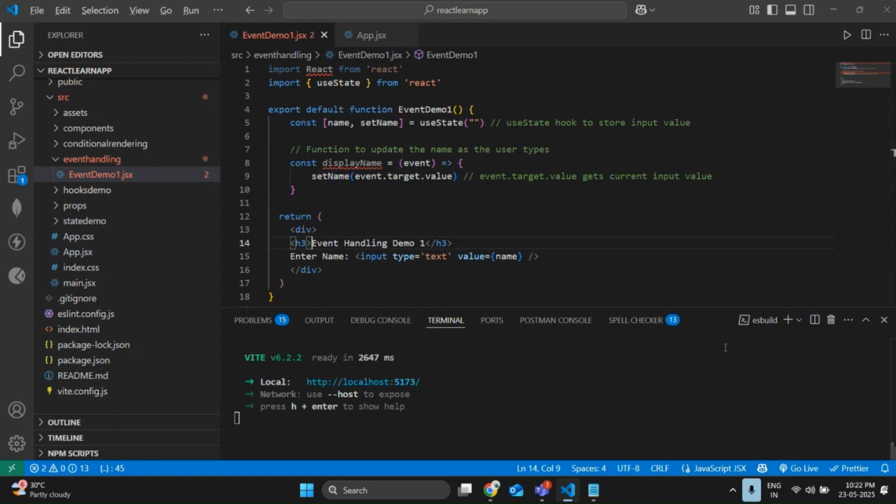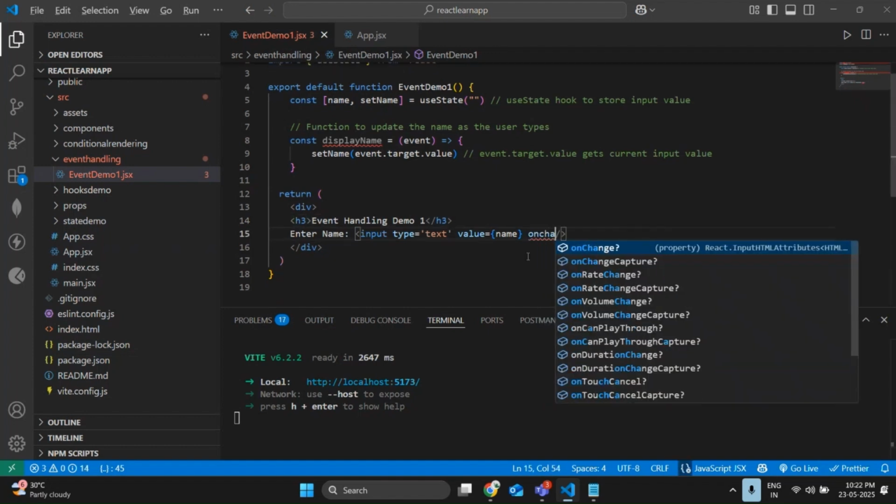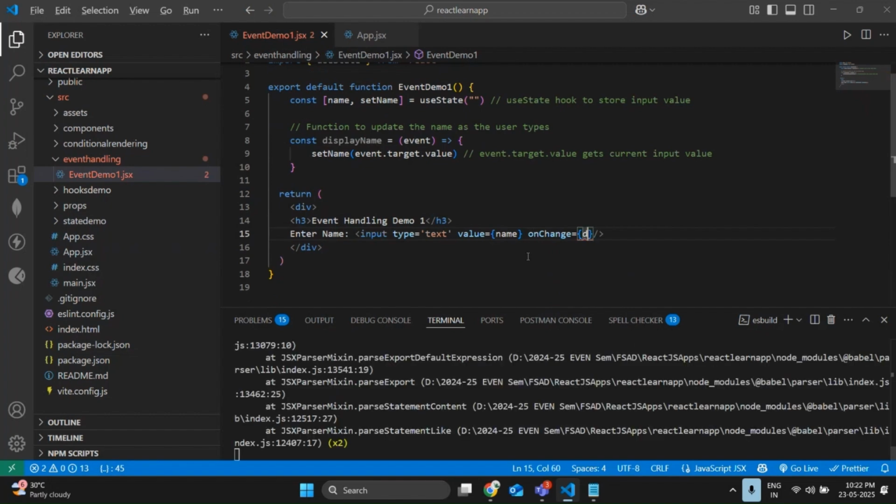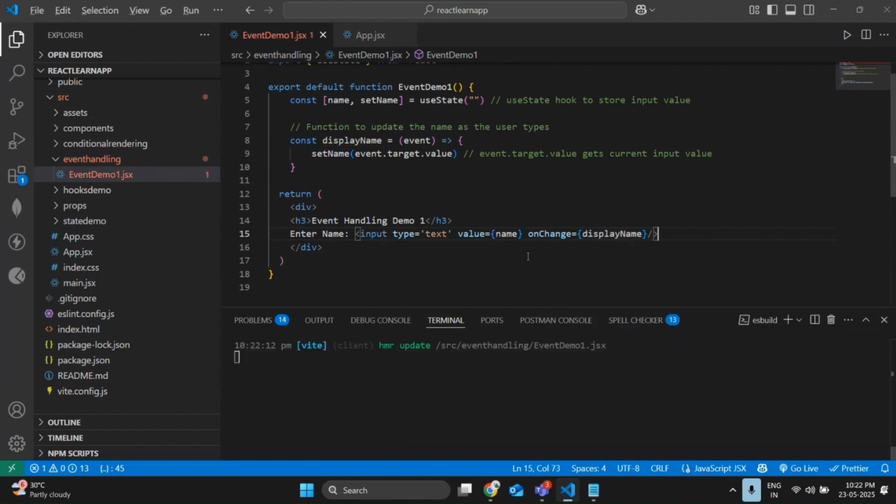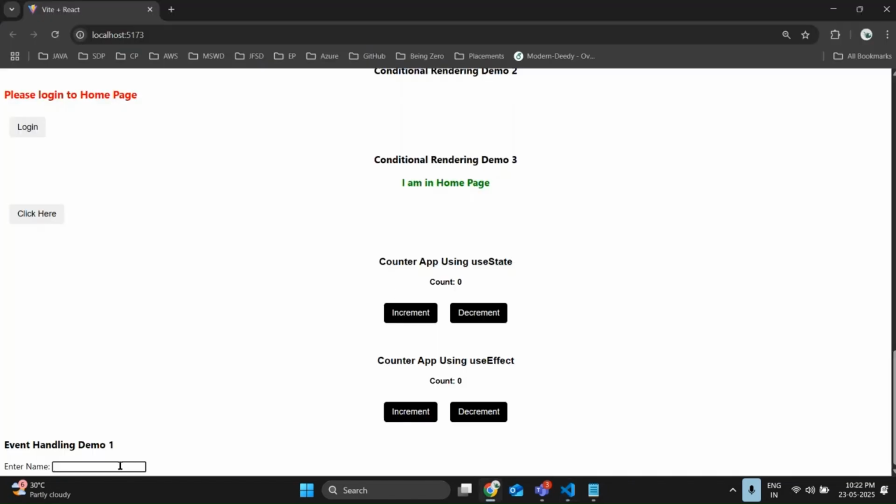Next, what I need to do now is, before name, I can say on change, on change display name. So no need to refresh and everything, and also come back to here. Please type whatever you need. Okay, done everyone? Done?